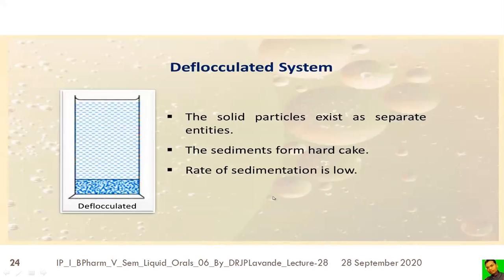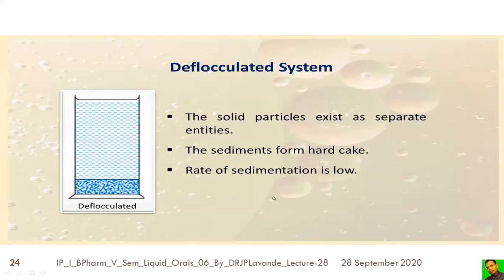So this is the deflocculated suspension. Deflocculated suspensions do not form aggregates. They will take much more time to settle down. Once they settle down, they will form a thin cake at the bottom.